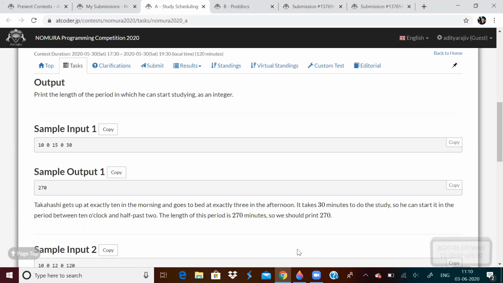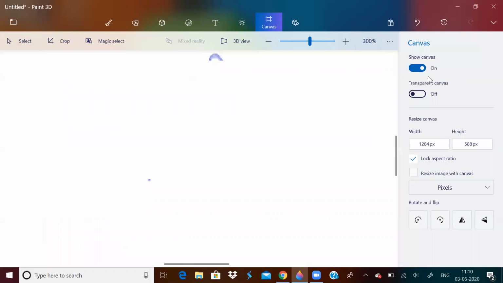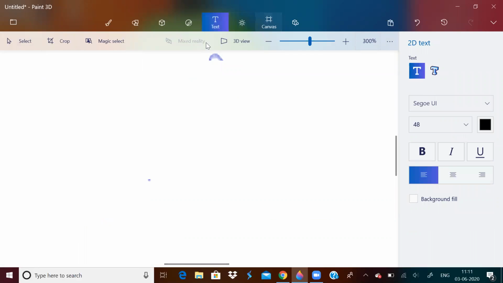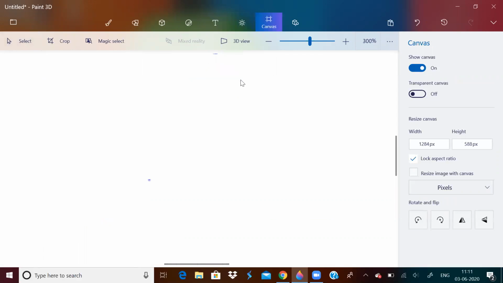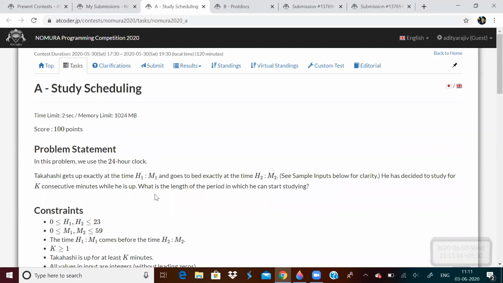Now the question is demanding from us the total length of the period in which he can start studying. So in order to find that, we need to first find out the total time in minutes from the time he is up to the time he goes to bed.